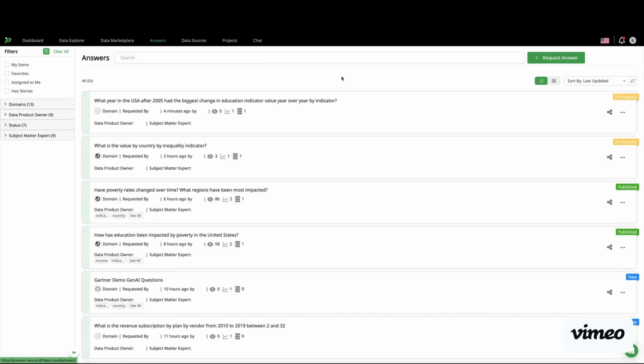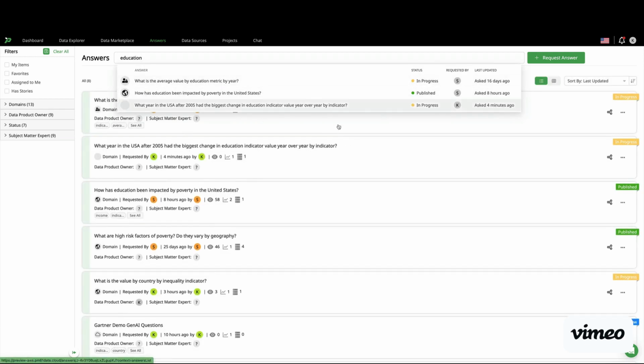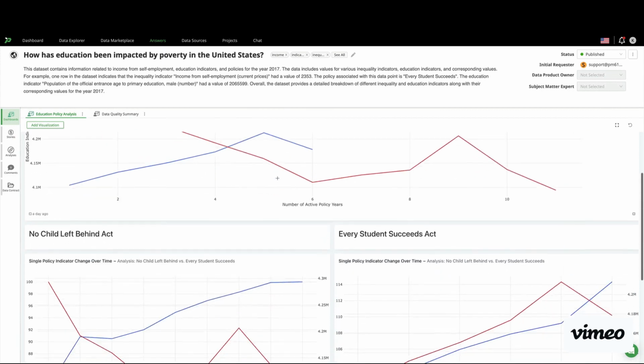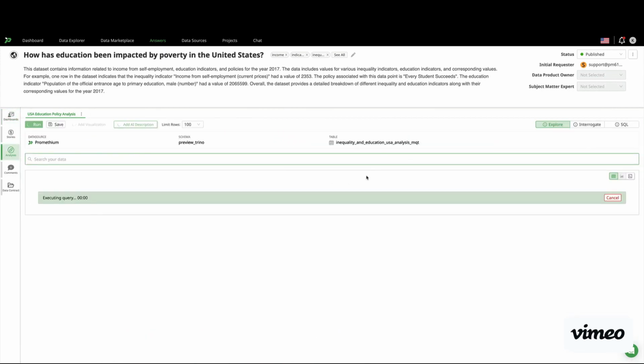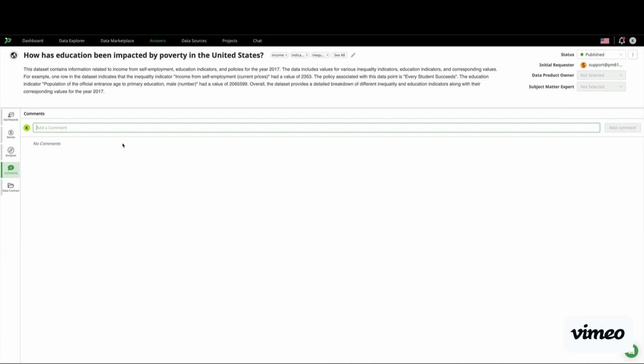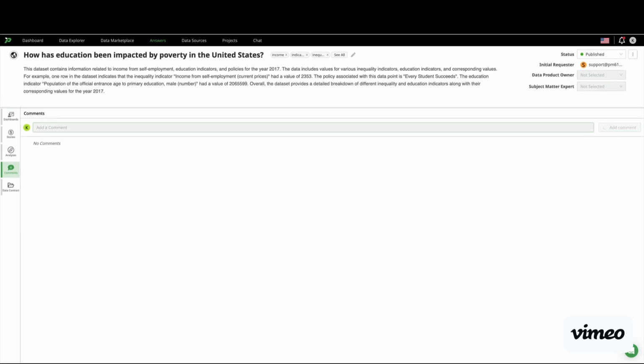Just because you have the result set, it doesn't mean it ends here. You can actually now collaborate with people. So the answers page is a great way for people to come in and just search for things and be able to find created and curated data sets where they can take a look and see the answers that were created, the visualization. There's a whole range of collaboration efforts that they can do here. They can upvote something, downvote something. They can start conversations with members of their team. So this allows us to have a full suite of collaboration.